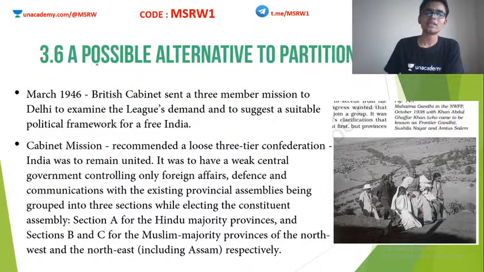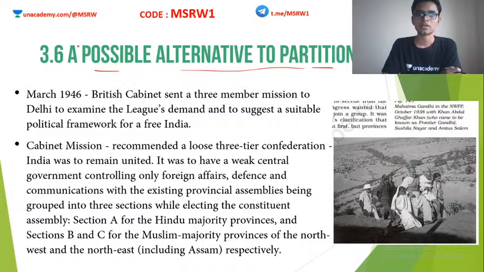Now let's see a possible alternative to partition. Partition is on the cards now, so how can we avoid it? Both the Indian National Congress and Britain did not want partition. The British wanted India to be a single state so that it would be a very strong state within the Commonwealth. The Indian National Congress also did not want partition because they wanted to set up a secular state. The Muslim League wanted partition. So how could partition be avoided? That was the thought of the INC and the British.